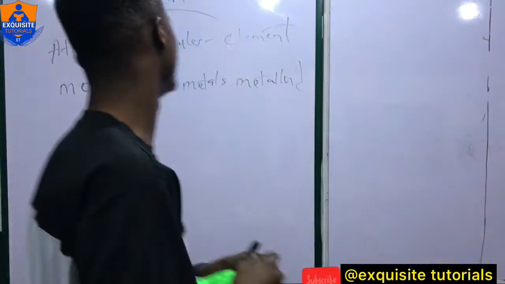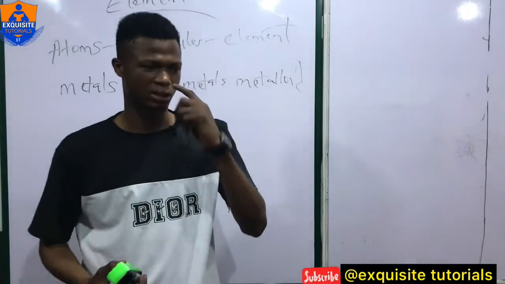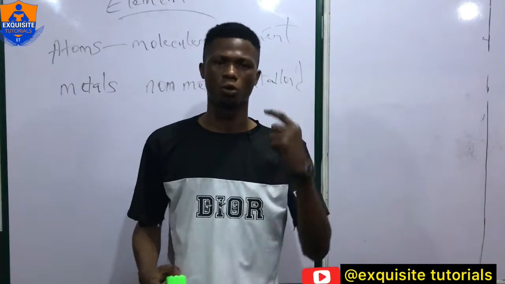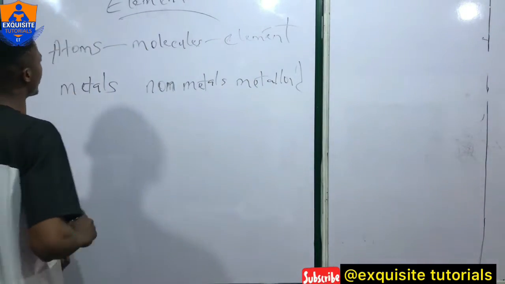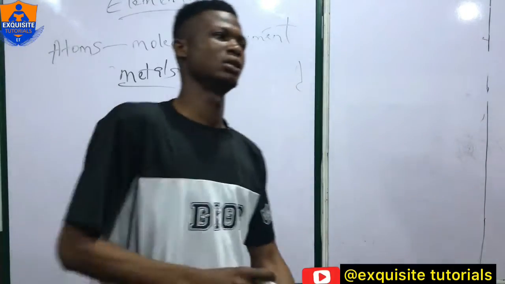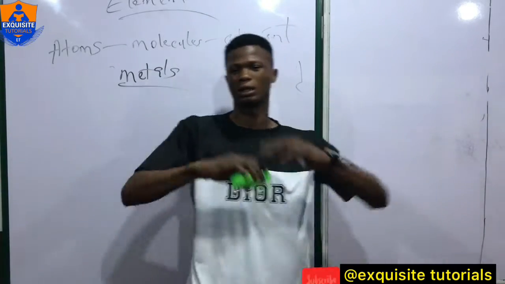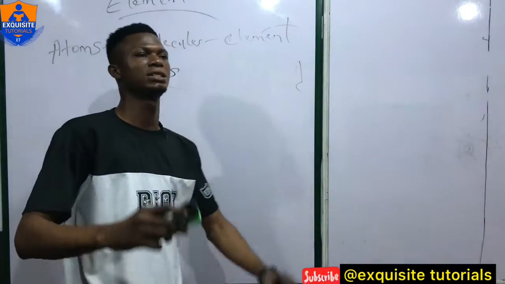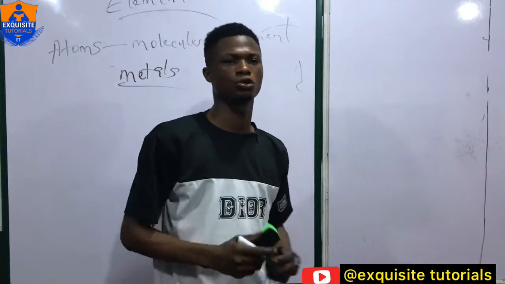When we are talking about metals, we are talking about substances that attain ionization by loss of electron. Now we have started going deep into chemistry. The general understanding of metals in chemical terms is that metals are substances which attain ionization through loss of electron.